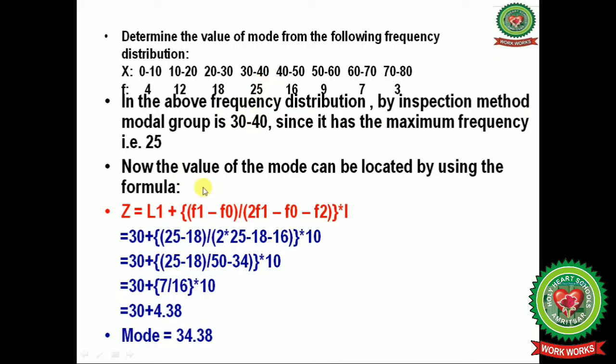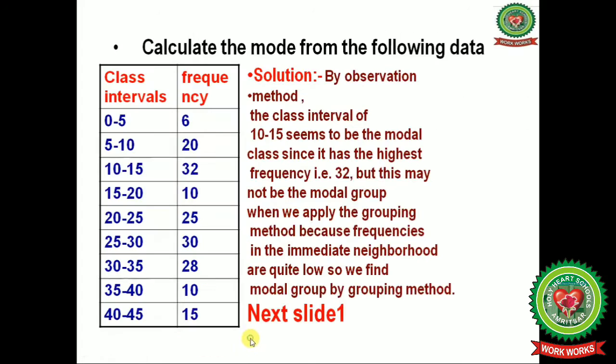Lower limit, that is 30, F1 maximum frequency 25, F0 the frequency preceding the maximum frequency, that is 18, and this will be divided by 2 multiplied by the maximum frequency minus the preceding frequency minus the succeeding frequency of the model group, that is 16. After the calculation you will get the value of the mod.